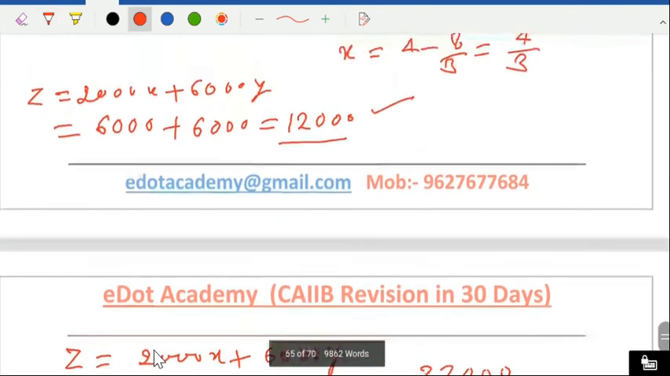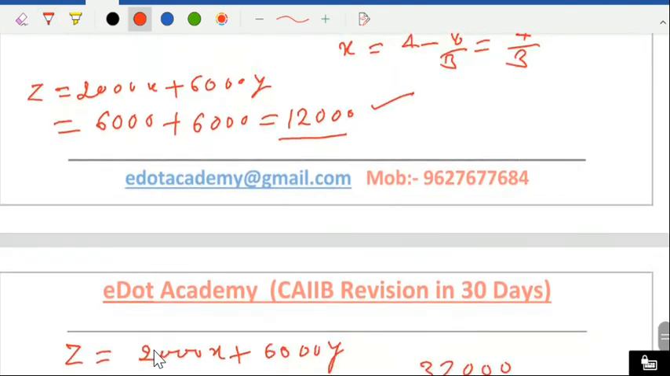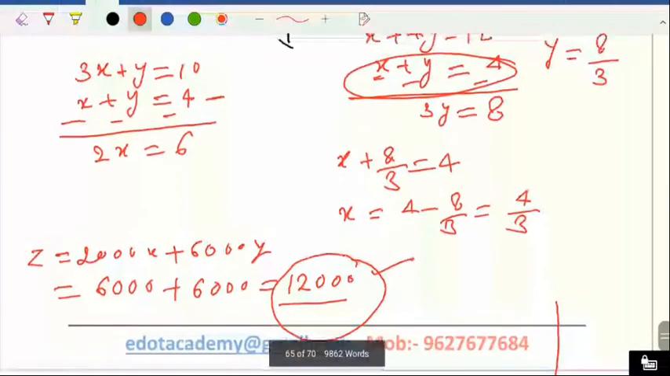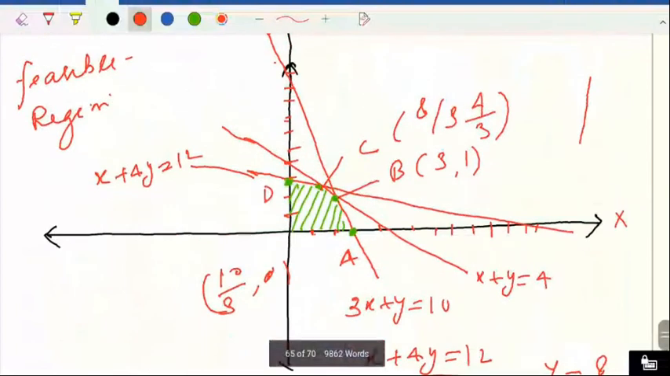So this is the maximum profit. So what is your answer? 12,000 is the maximum profit. So our answer is x equal to 3 and y equal to 1. That means the company should produce 3 sets of radio and 1 set of television. Okay. So this is the method to solve by graphical solution.